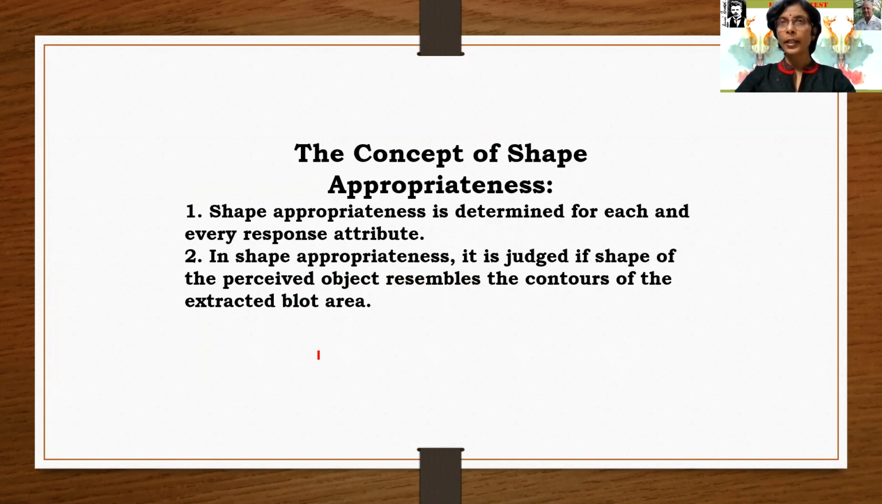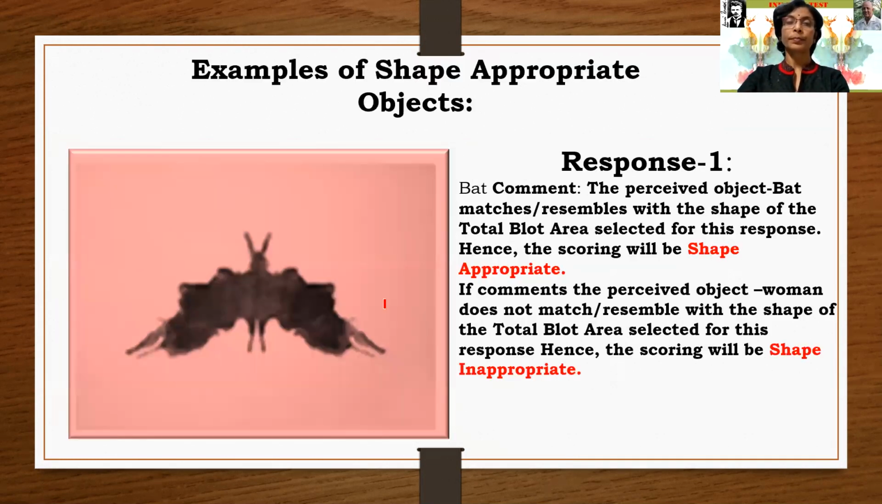It means that if a response says, "I see a bird here in that image," and the image indeed looks like a bird, that is appropriate. If there is no shape of a bird, that is inappropriate. So the concept of shape appropriateness is pursued by the examiner and scored.